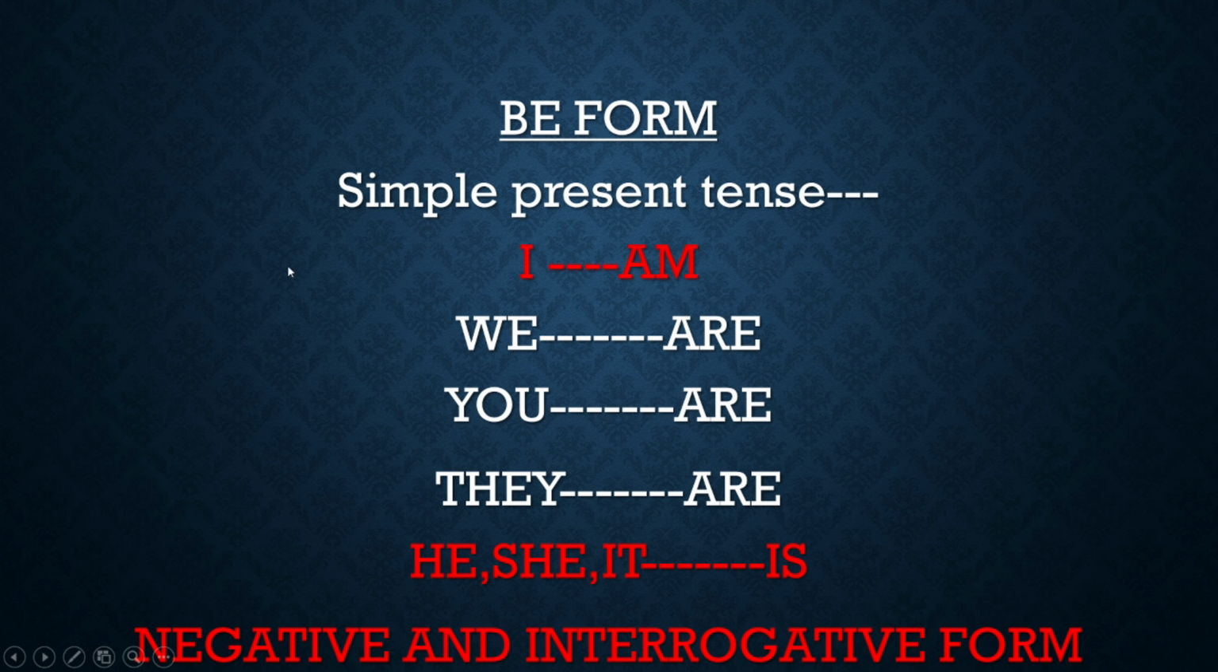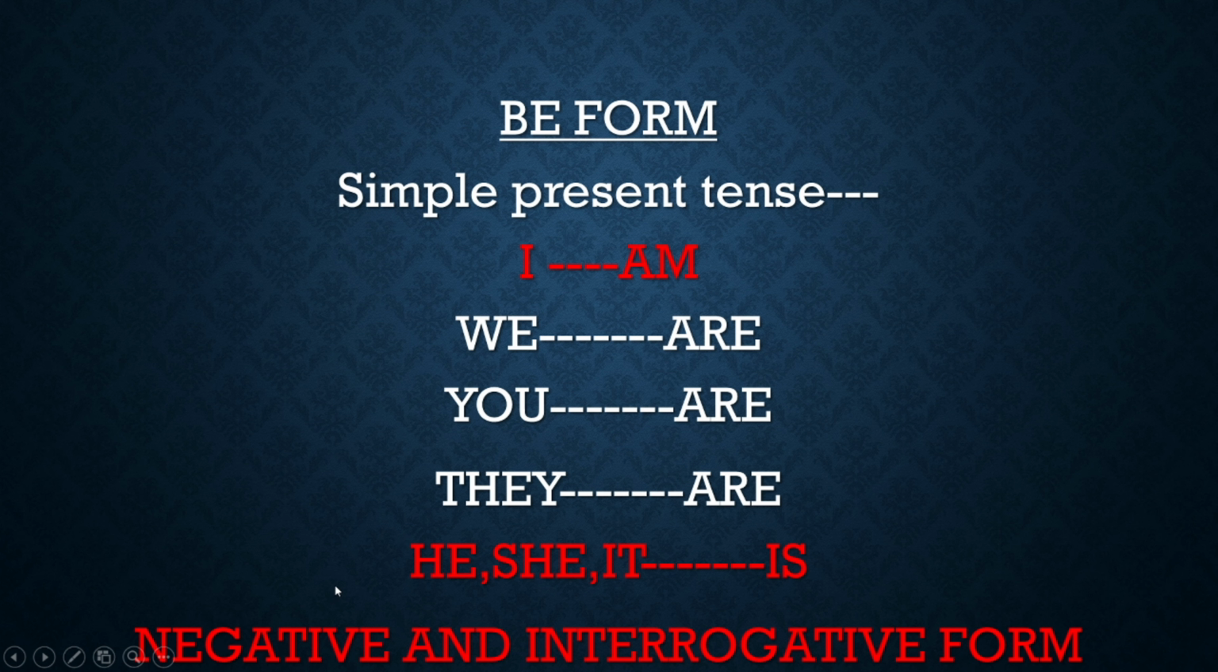I am going, I am eating, I am sleeping. We are going, we are eating, we are sleeping. You are going, you are eating, you are sleeping. They are going, they are eating, they are sleeping. Or he is sleeping, she is sleeping, it is sleeping. Keep that in mind. In this section, we will also be studying negative and interrogative forms.